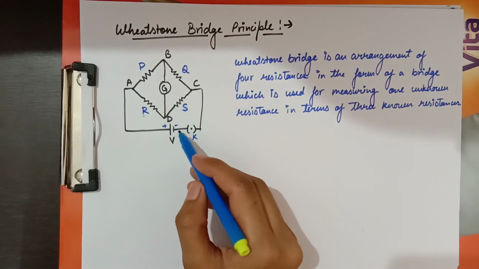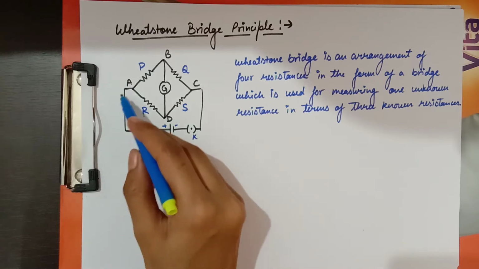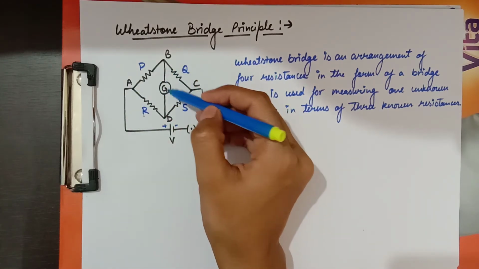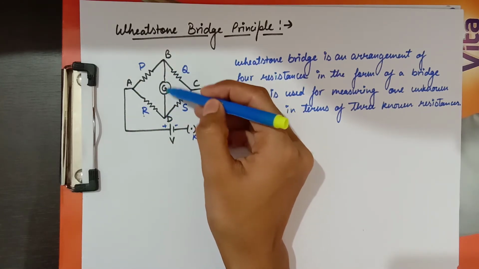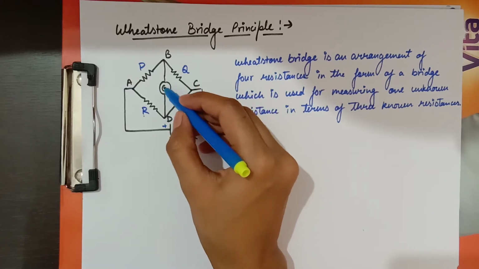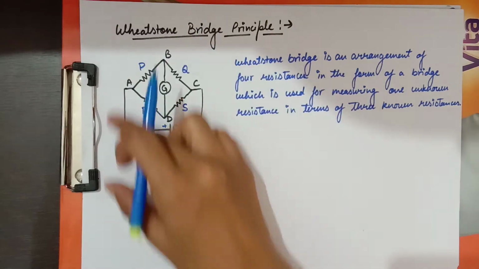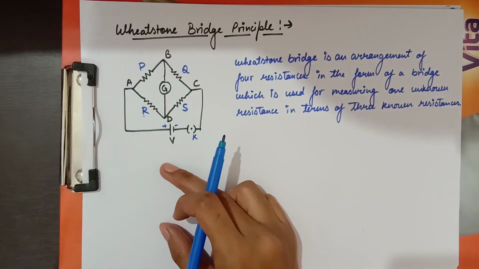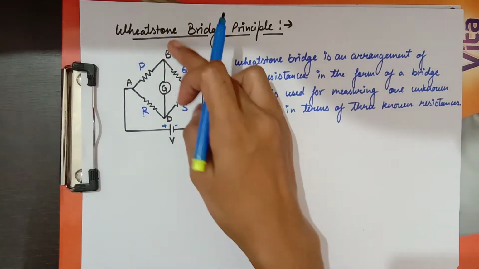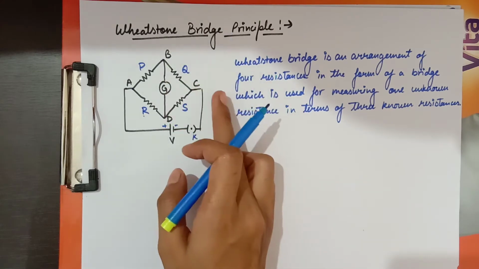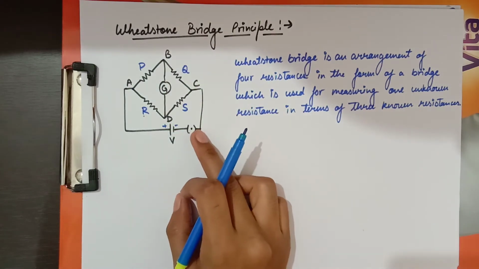When I switch on this key, current starts flowing, and if there is no current between B and D and the galvanometer shows no deflection, then the system is called to be in balanced condition. But if there is some current between B and D, then it is in unbalanced condition.